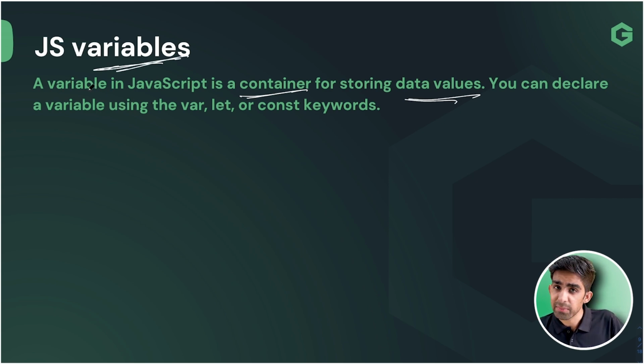And how many types of variables are we having in JavaScript? We are having three, team. Var, let and const are the keywords, team. Let, var and const are the keywords that are going to store the values, team. These are the keywords which are going to behave like, you can say, variables, team. Obviously, we will understand what is var, what is let, what is const, team.